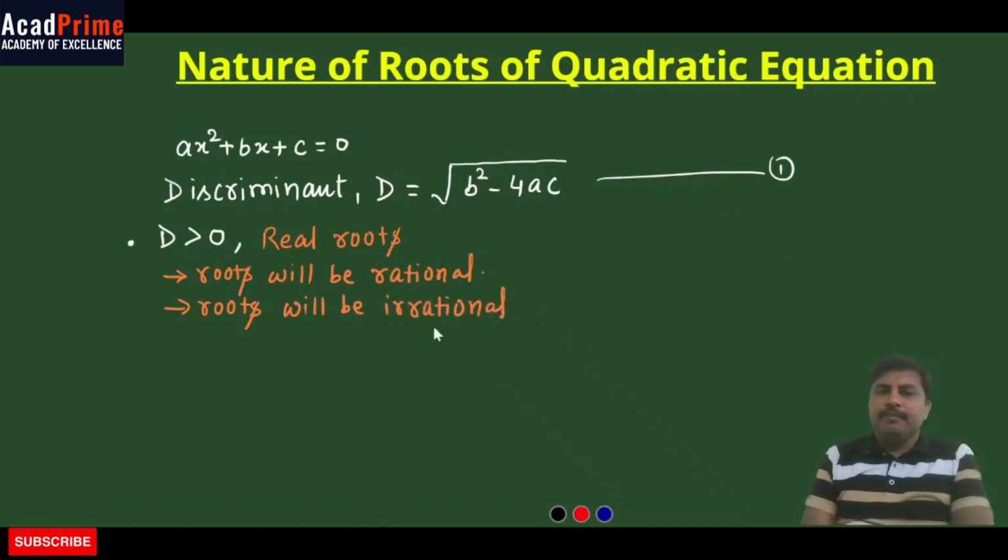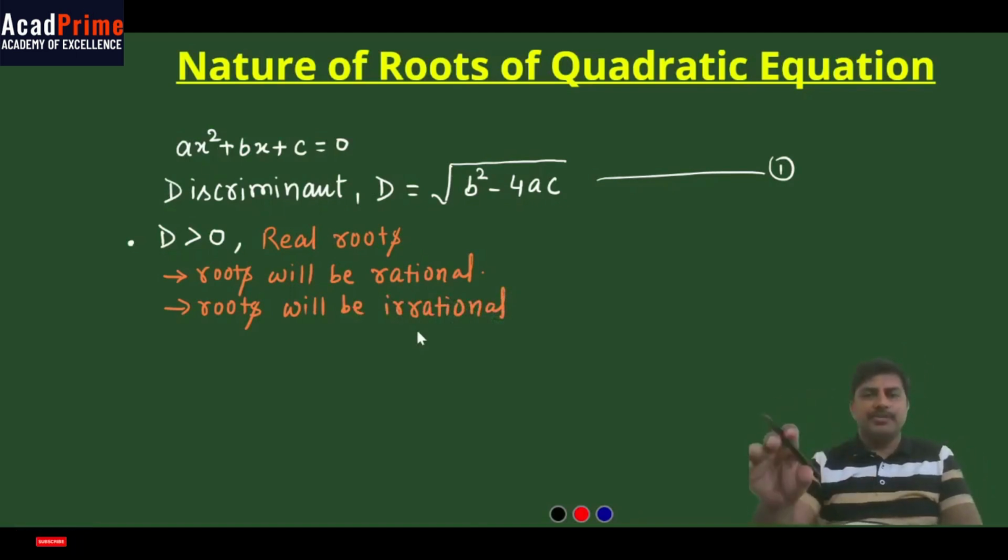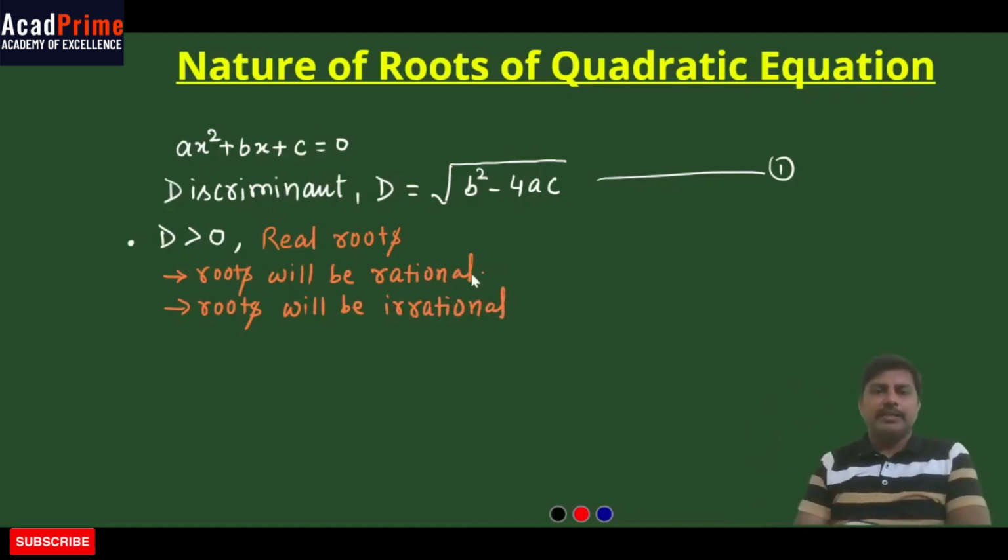Okay. Whenever b squared minus 4ac is a perfect square, in that case we get rational roots, and when it is not a perfect square, then we will get irrational roots. Okay. So what conclusion do you get from here? If the value of D is greater than 0, then the roots will be real and rational, or real and irrational.